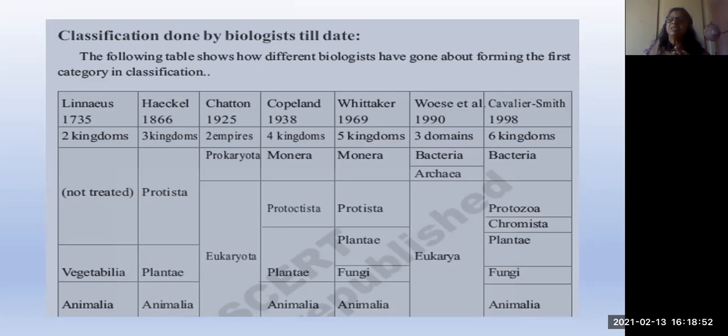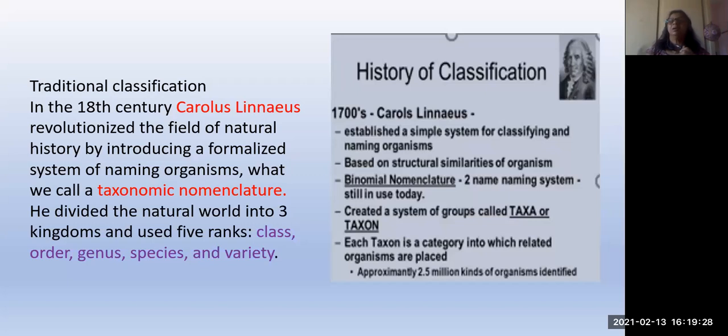Woese et al., in 1990, differentiated three domains. That means three different groups: bacteria, archaea, and eukarya. And Cavalier-Smith, in 1998, quite recently, differentiated six kingdoms. One is bacteria. Then protozoa, the primitive type of organisms. Chromista. Plantae, fungi, animalia. So these are the different groupings of organisms by different scientists.